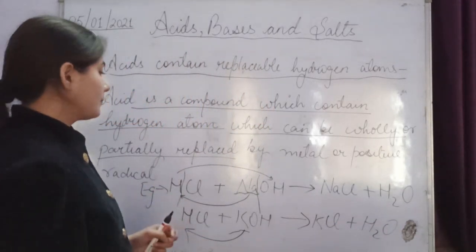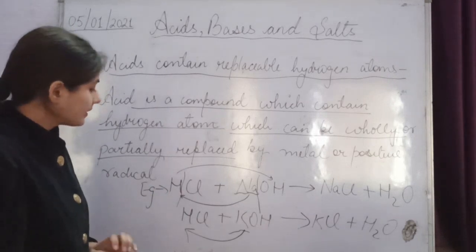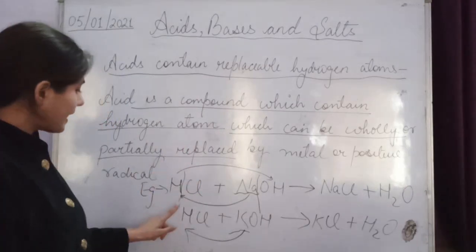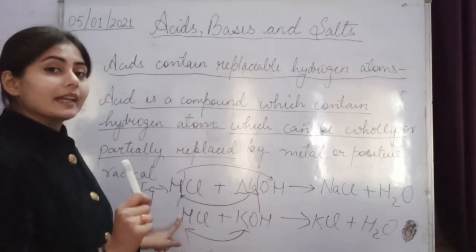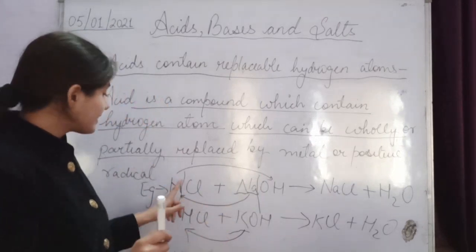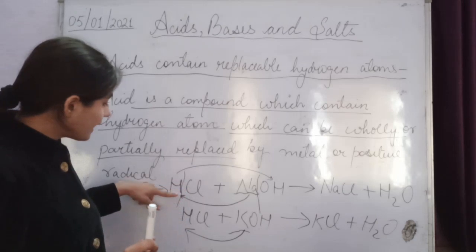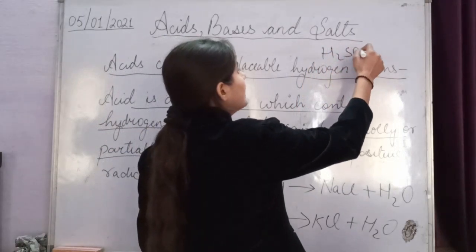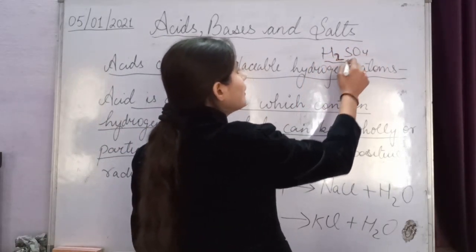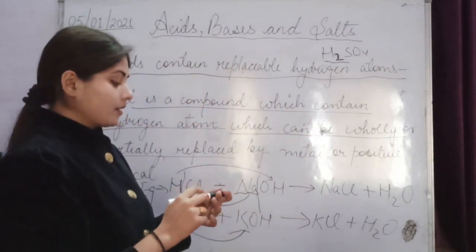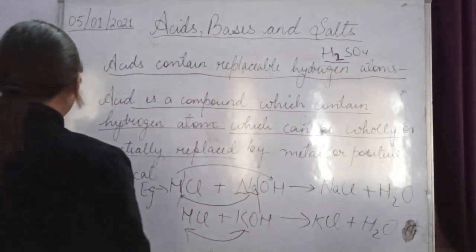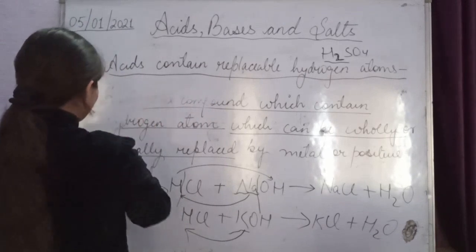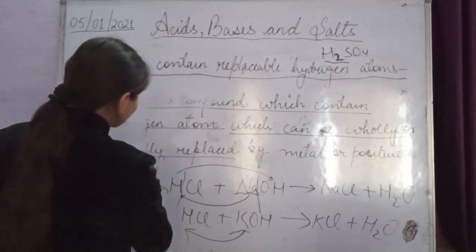So hope this one is clear. Now the question arises: here I have taken an acid compound in which only one hydrogen atom is there, right? In these reactions I have taken an acid which contains only one hydrogen atom. But what about this acid, H2SO4? It contains two hydrogen atoms, right? So how will it be replaced? Let's see with an example. So I am rubbing this definition, then we will write the reactions.